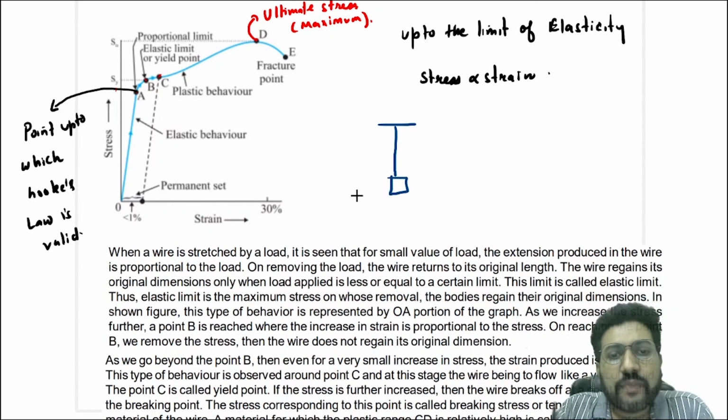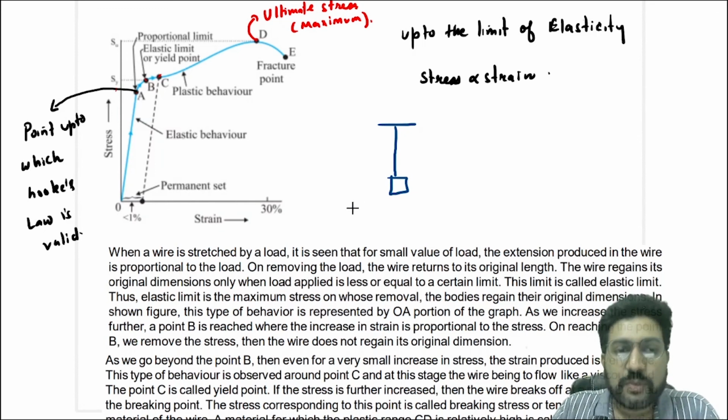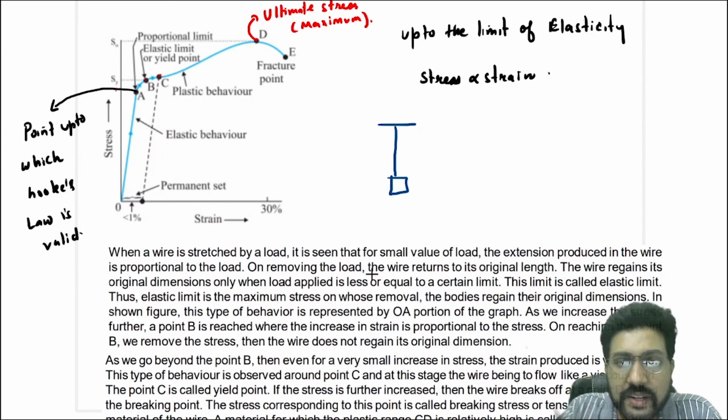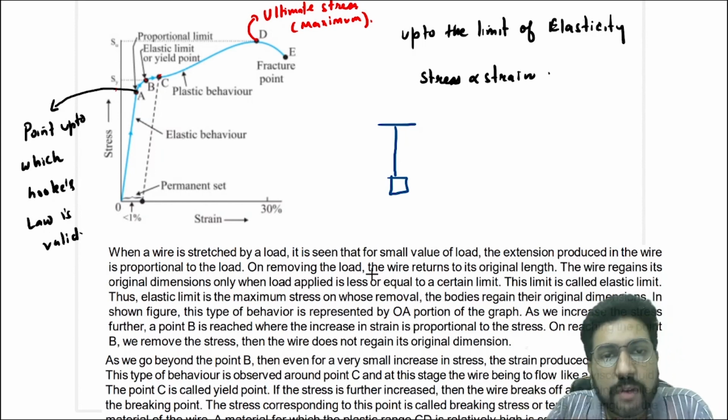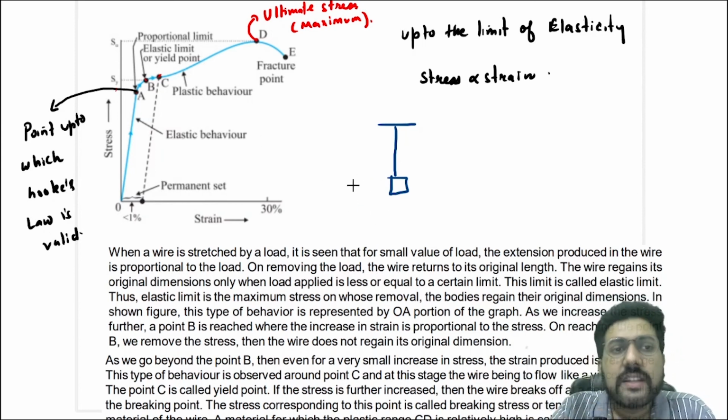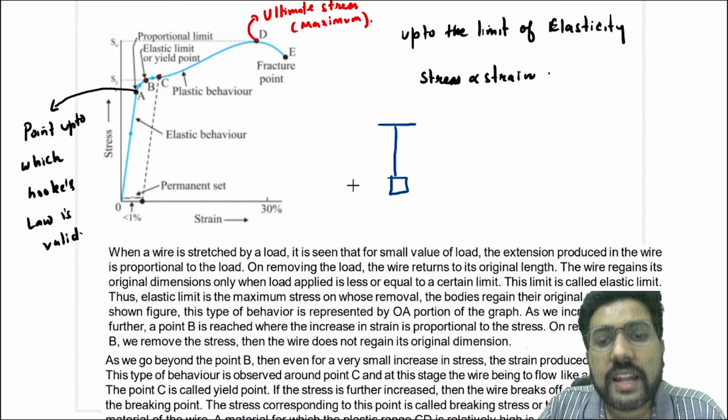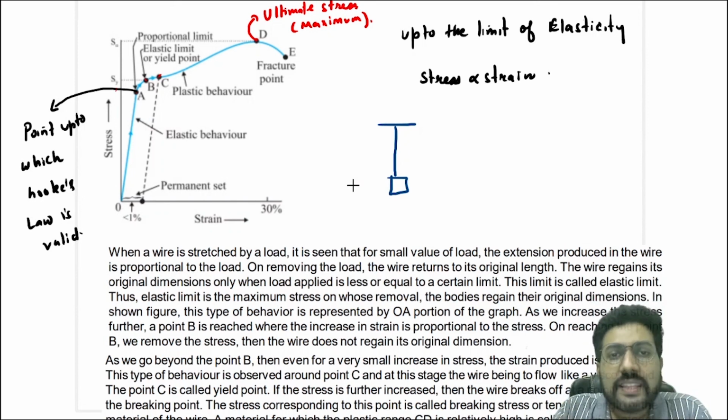Then it is seen that for a small value of load, the extension produced in the wire is proportional to the load. More the load, more the extension, right? It is directly proportional. Now, on removing the load, this wire returns to the original length. So when the deforming force is removed, the wire is returning to its original length. So that means it is showing the elastic property.